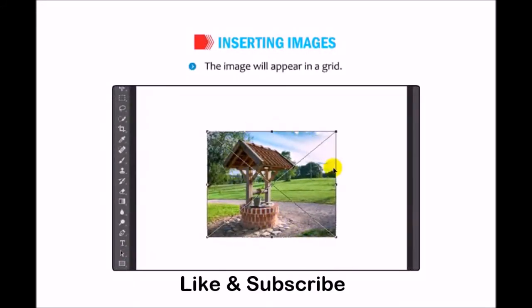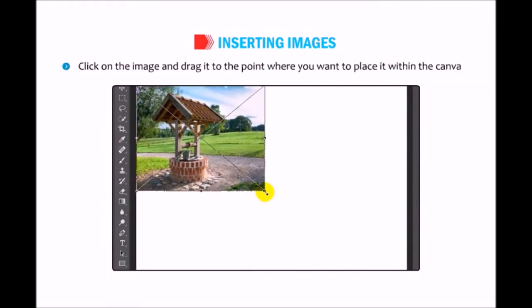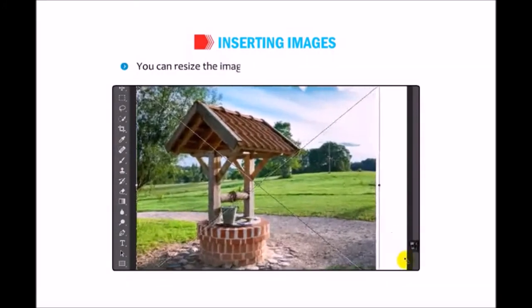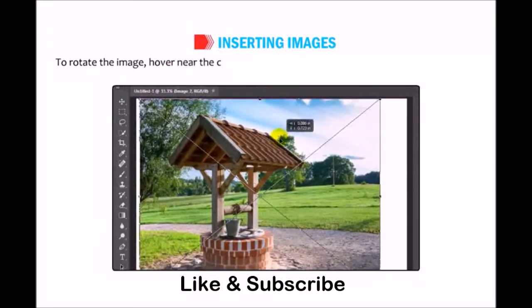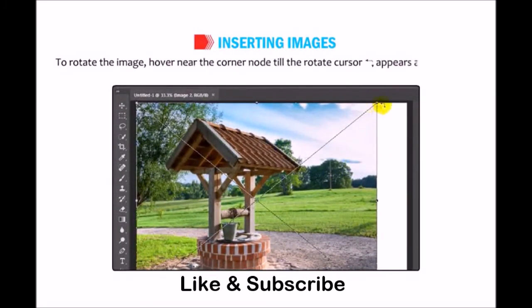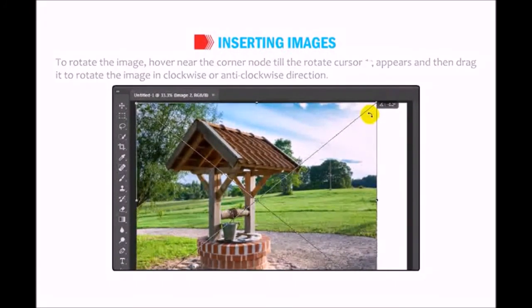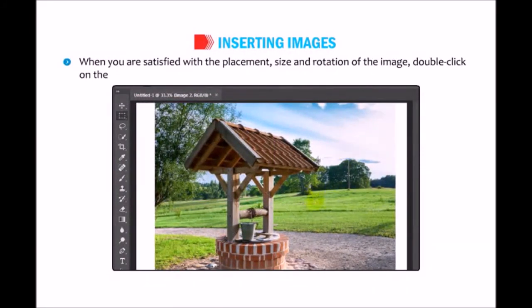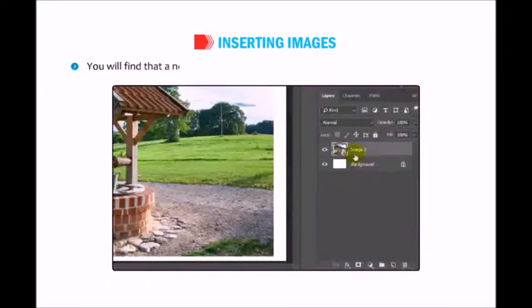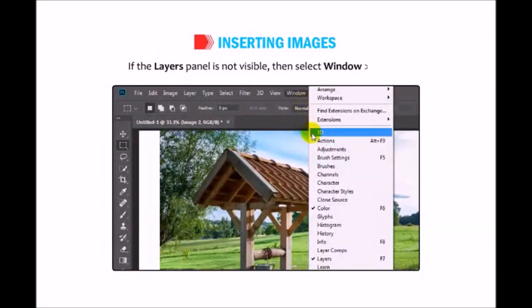The image will appear in a grid. Click on the image and drag it to the point where you want to place it within the canvas. You can resize the image by dragging one of its corner nodes. To rotate the image, hover near the corner node till the rotate cursor appears, and then drag it to rotate the image in clockwise or anti-clockwise direction. When you are satisfied with the placement, size and rotation of the image, double-click on the image. You will find that a new layer appears in the Layers panel where the image is placed. If the Layers panel is not visible, then select Window, then Layers.